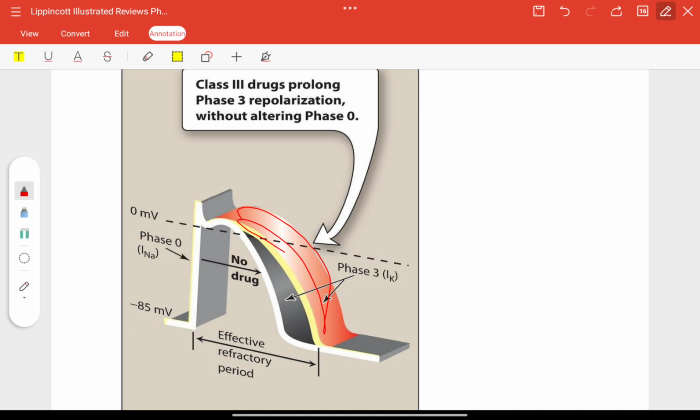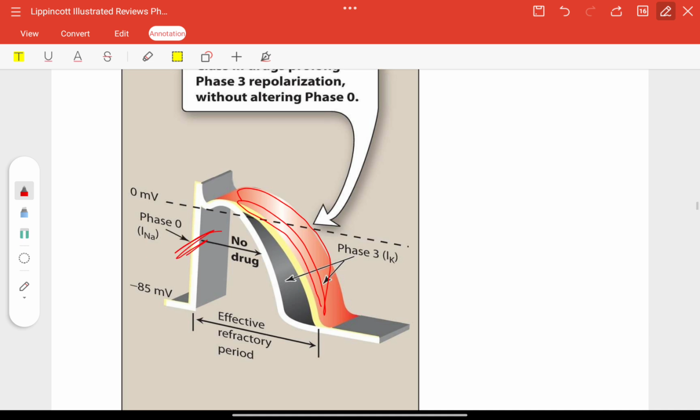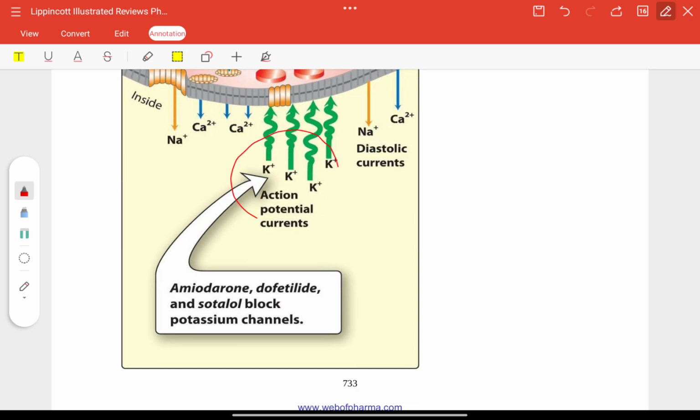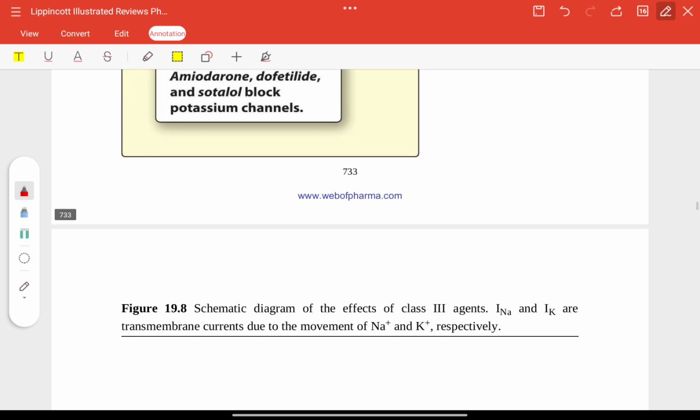See, they act here. Prolong phase 3 repolarization without changing phase 0. And they will act on potassium. Amiodarone, dofetilide and sotalol block potassium channels.